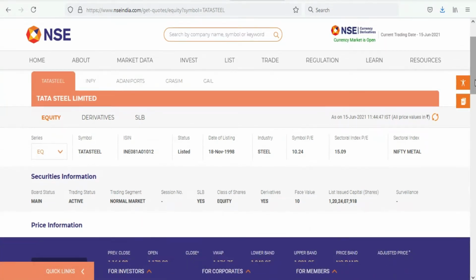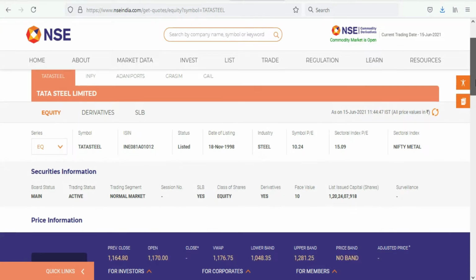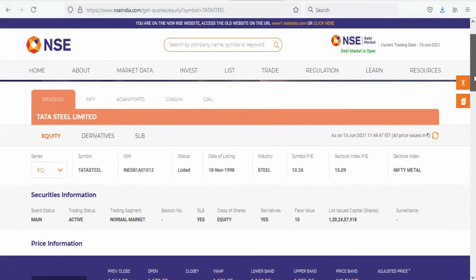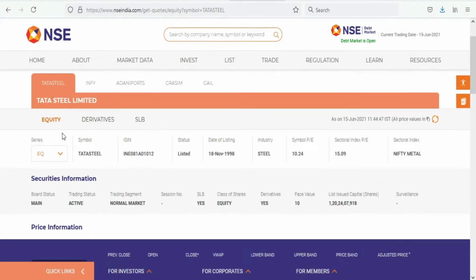A page has opened. In this, you can see the basic information about Tata Steel. Those who are interested to invest in Tata Steel must see this information. This is the basic information available in NSE. See, Tata Steel Limited, symbol Tata Steel. You can see here the symbol of Tata Steel, and each company has been assigned one number. This is the unique number which has been assigned to Tata Steel.